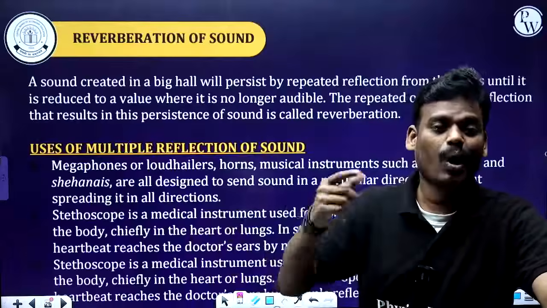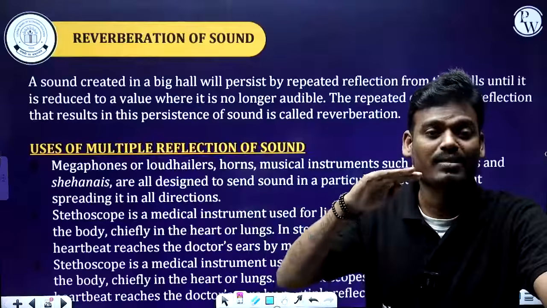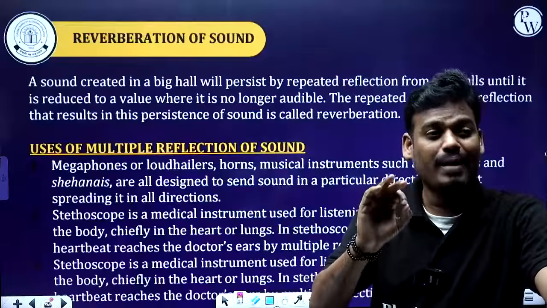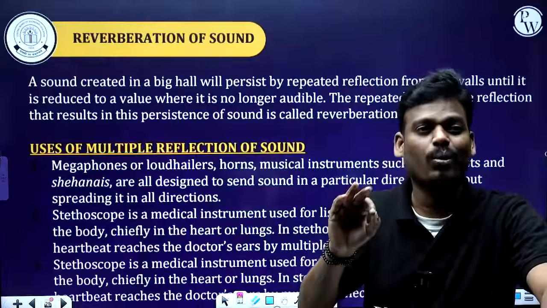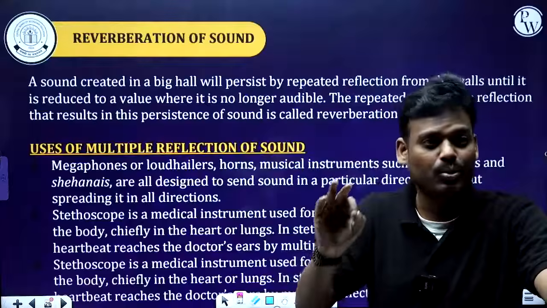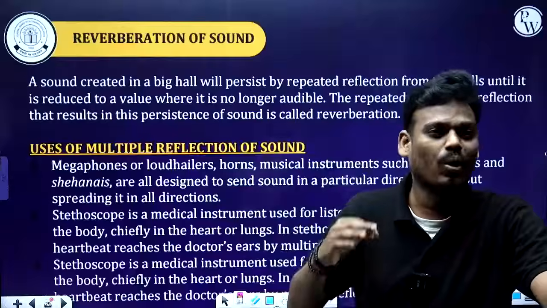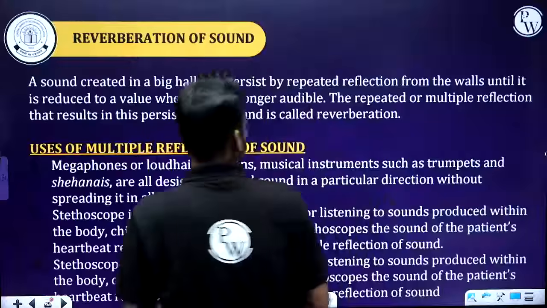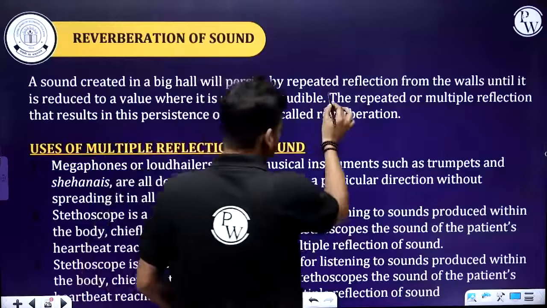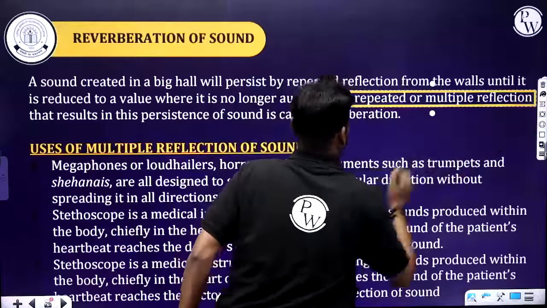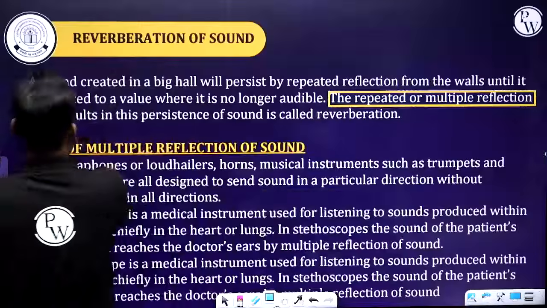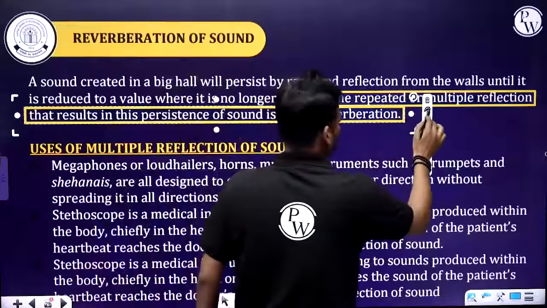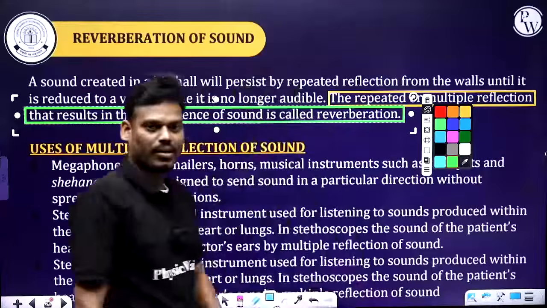It will be audible till the original sound ceases, meaning it keeps decreasing. This repeated or multiple reflection that results in a persistence of a sound is called reverberation. Got it?